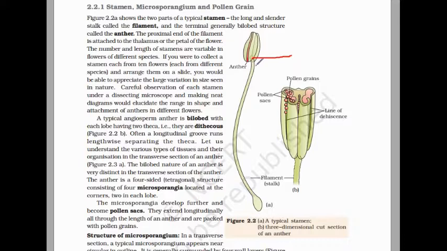What is the function of this connective? It mainly functions as a vascular organ. Vascular organ means water and food material are conducted through this connective. So this is the filament, the anther, and then this swollen portion is known as the thalamus, where the petals are attached.